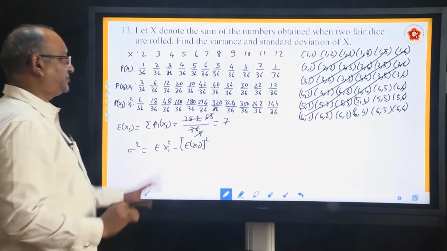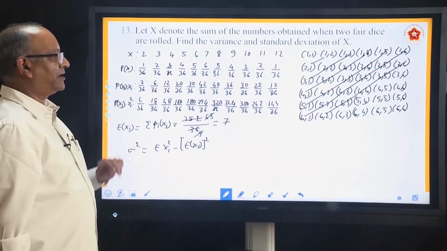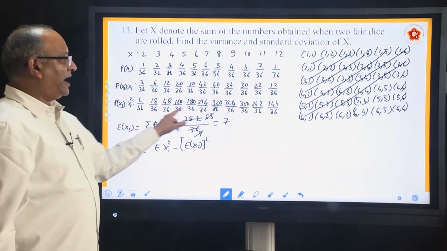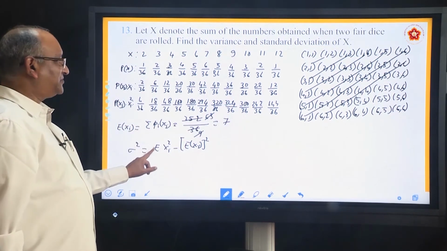Once again check your calculations, because we have to add all of them in order to get this value.